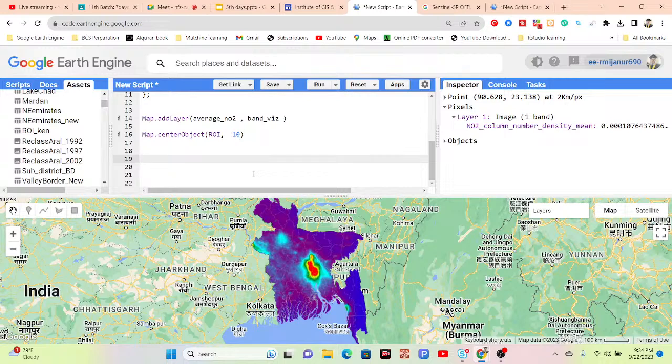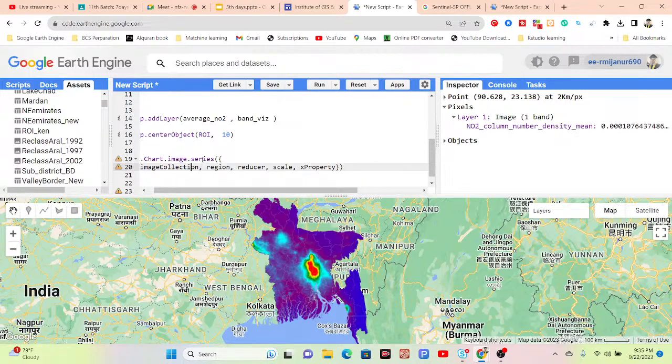So for using the time series chart, we can simply use the function ui.Chart.image.series. Okay, this is a function we can simply use. And then first of all make a dictionary. So curly bracket start and curly bracket end here. So first of all, image collection. Okay, so mainly the image collection keyword is how many images you want to use for creating this mean image or average image.